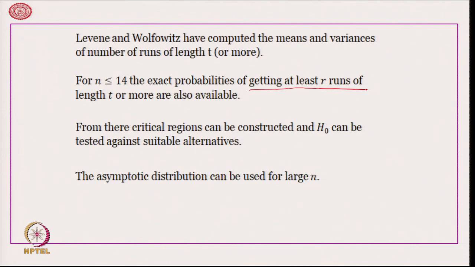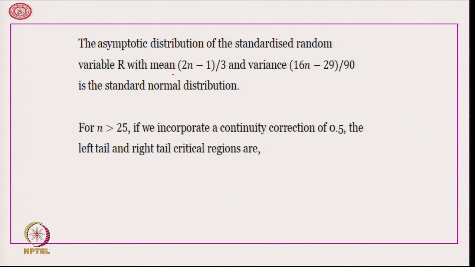However, when the number of values is large, we can go for a normal approximation, and the calculation is the following. The mean is coming out to be 2n minus 1 upon 3, and the variance is coming out to be 16n minus 29 upon 90.